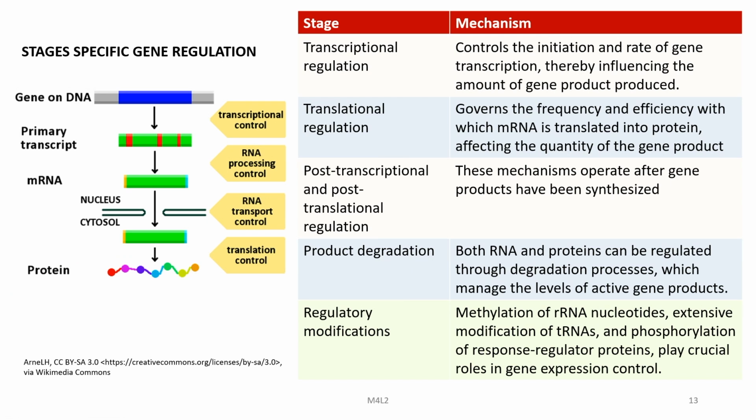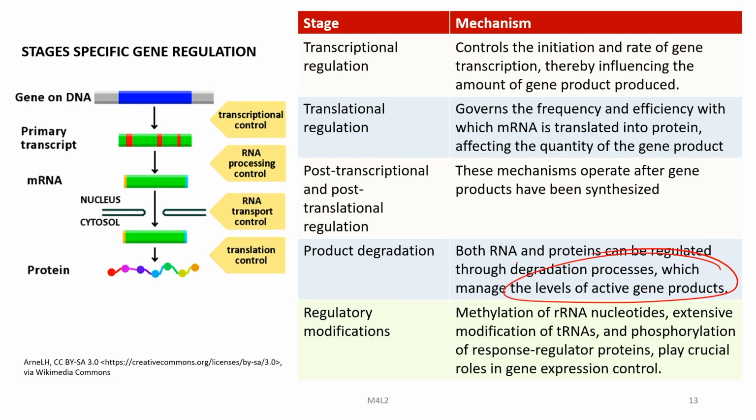So, this table you can now very easily understand. Transcriptional regulation controls the initiation and rate of gene transcription, thereby influencing the amount of gene product produced. Translational regulation governs the frequency and efficiency with which mRNA is translated into protein, affecting the quantity of the gene product. Post-transcriptional or post-translational regulation mechanisms operate after gene products have been synthesized.